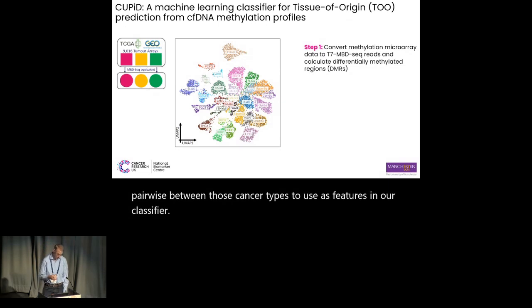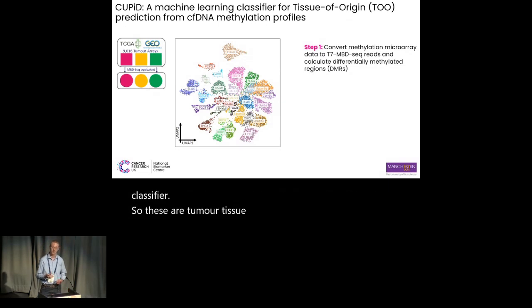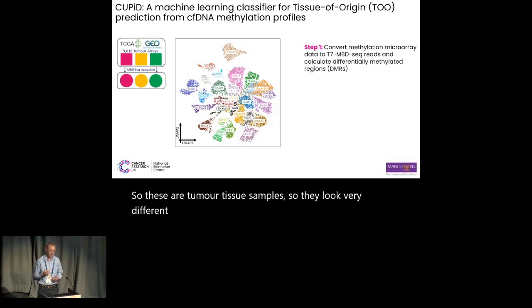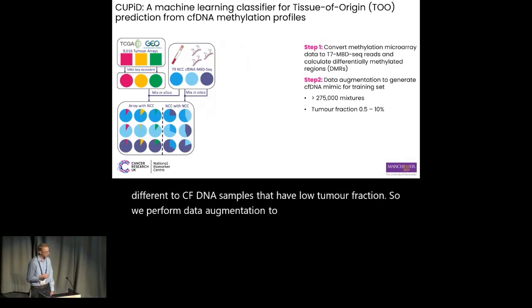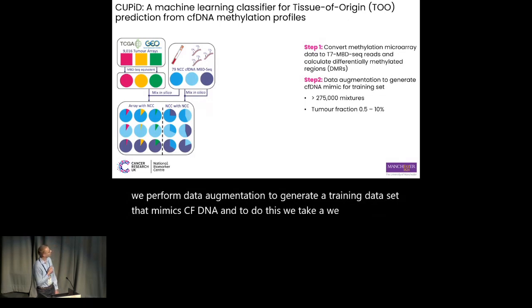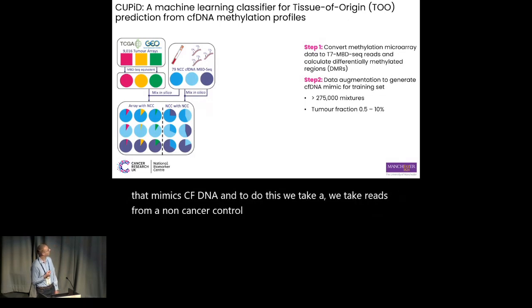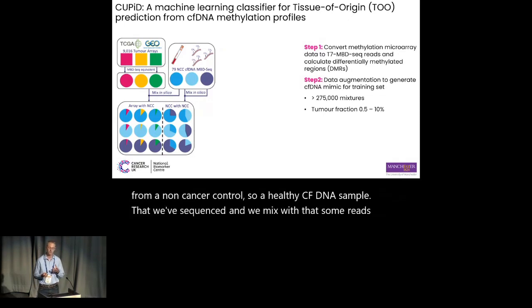So these are tumor tissue samples, so they look very different to cfDNA samples that have low tumor fraction. So we perform data augmentation to generate a training data set that mimics cfDNA. And to do this, we take reads from a non-cancer control, so a healthy cfDNA sample that we've sequenced, and we mix with that some reads from a tumor sample.